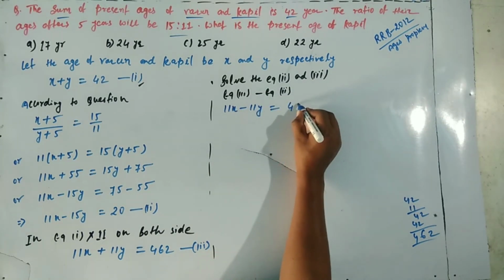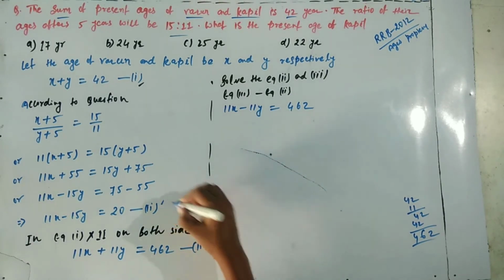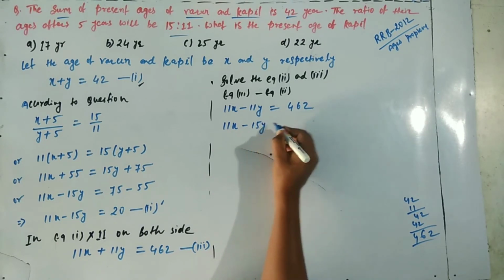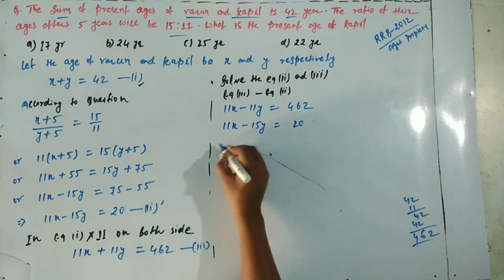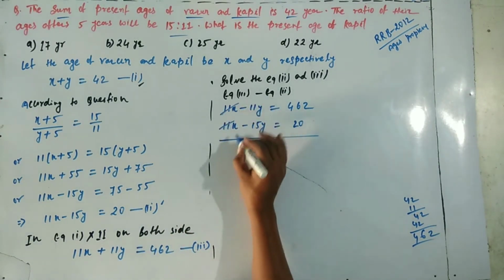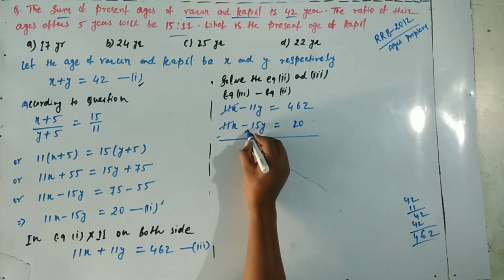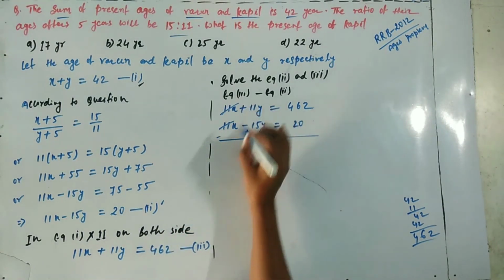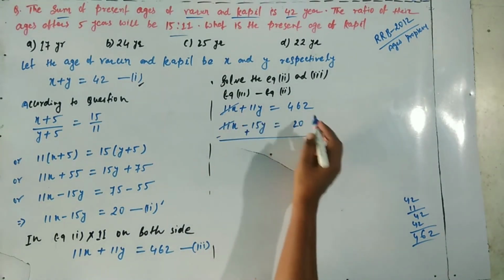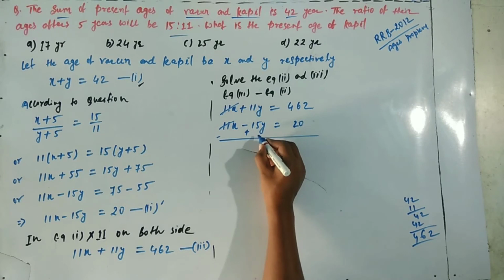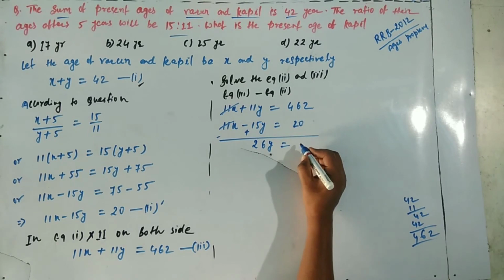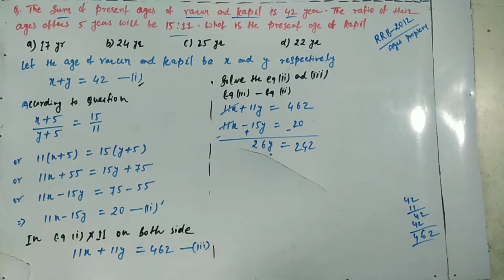Equation 3 is 11X plus 11Y equals 462, and equation 2 is 11X minus 15Y equals 20. 11X cancels out, and 15Y plus 11Y is 26Y, equals 462 minus 20, which is 442.